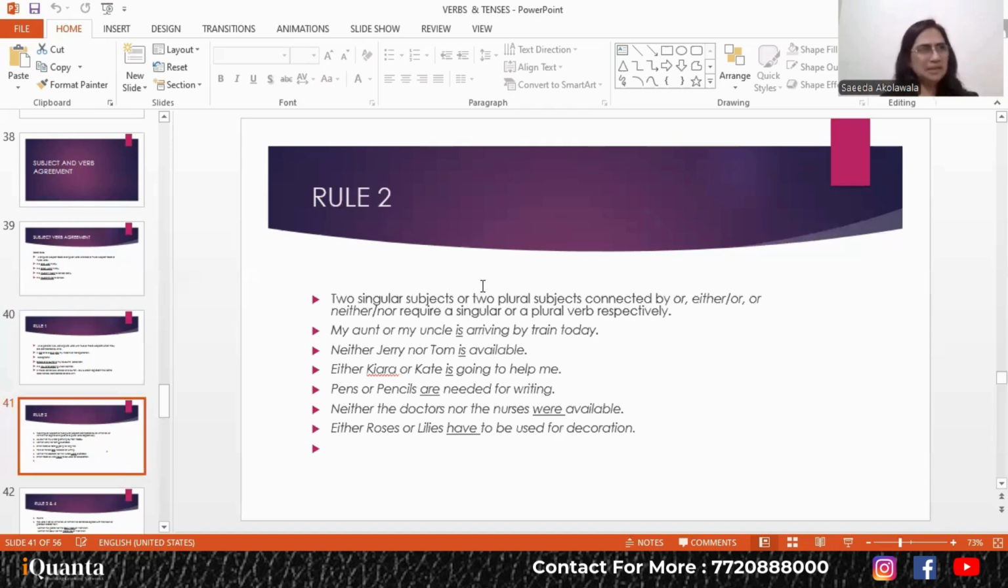So let's take a few examples that I've written down over here for you, it'll become clearer. So my aunt or my uncle is arriving by train today. So दोनों में से कोई भी एक आने वाला है. So is arriving. Neither Jerry nor Tom is available to help me. तो ना तो जेरी ने मुझे हाँ बोला है, ना तो टॉम ने हाँ बोला है. कोई भी available नहीं है to come and help me. So again, is. Either Kiara or Kate is going to help me, right? So यहाँ पे again, so Tom and Jerry ने तो मना कर दिया. So now we have either Kiara or Kate. दोनों में से कोई भी एक.